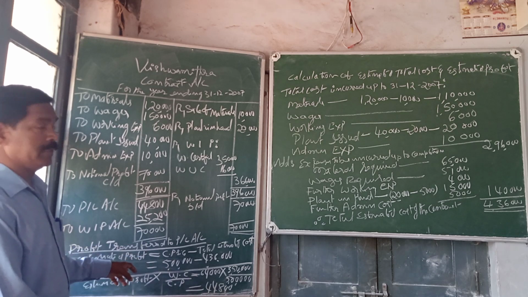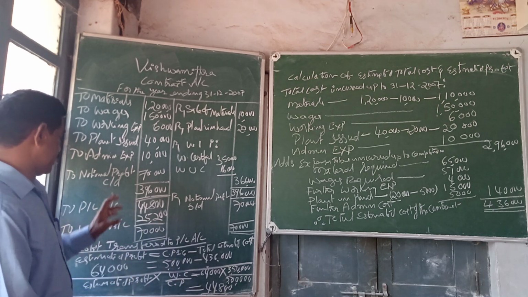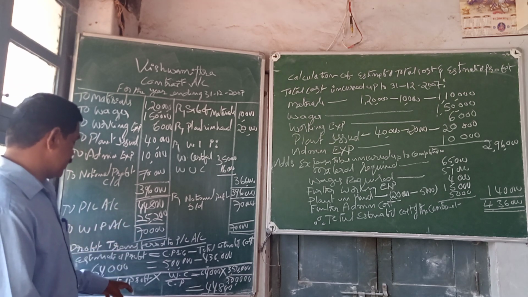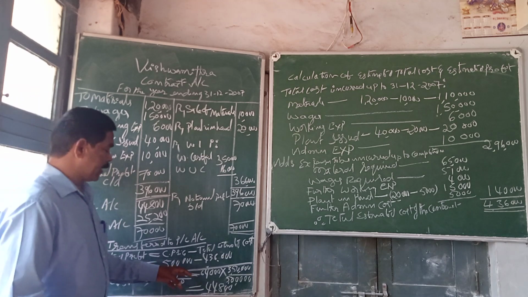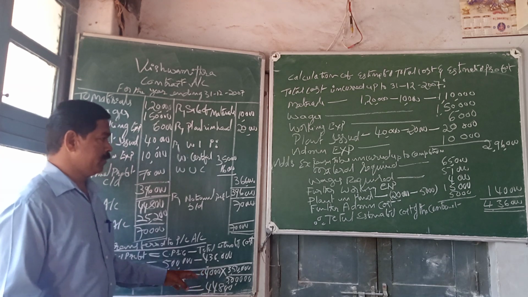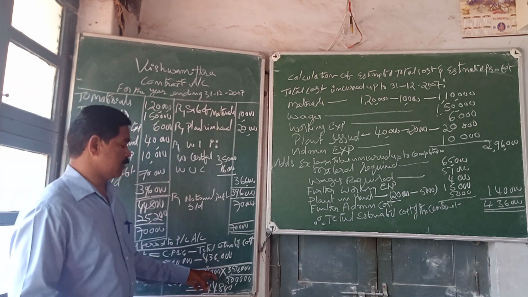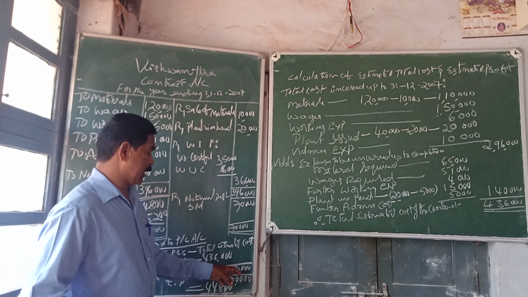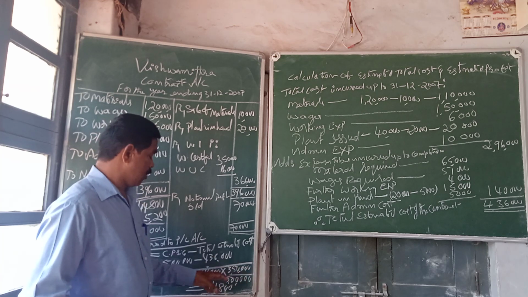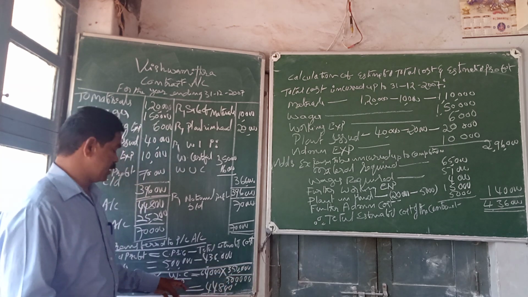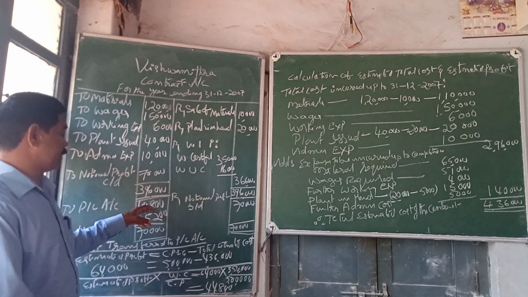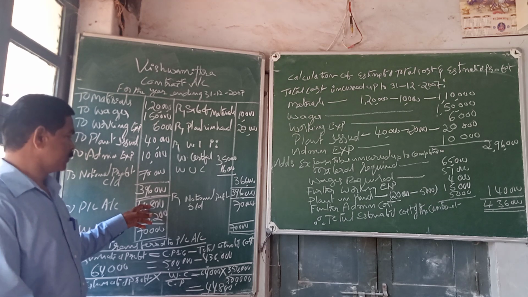Now part of the estimated profit has to be transferred to the profit and loss account. To calculate it, we have the formula: estimated profit into work certified divided by contract price. Estimated profit as per the calculation is 64,000. Work certified is 3,50,000. Contract price is 5 lakh. So the answer is 44,800. So 44,800 is transferred to profit and loss account.